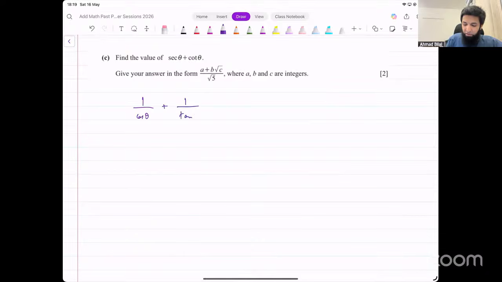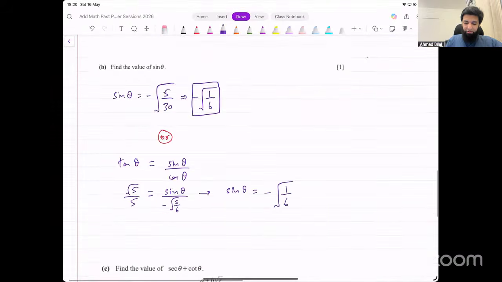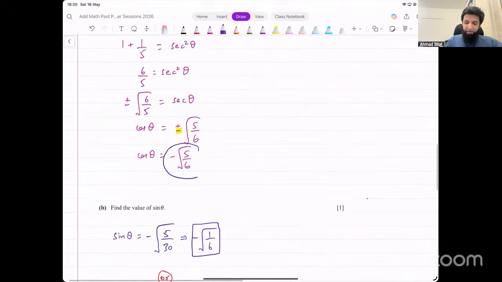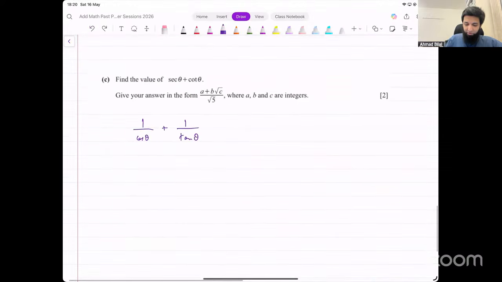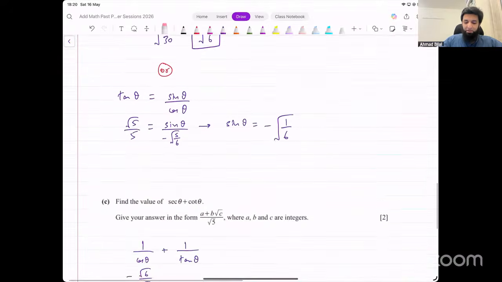Since we know the values already, let's just input it like this. What's the value of cos theta that we found earlier? Cos was this, right? Minus under root 5 over 6. So here, it will become reciprocal of that. I'll write them separately, minus under root 6 over under root 5. It's just the reciprocal of this number, right? Secant is reciprocal of this.